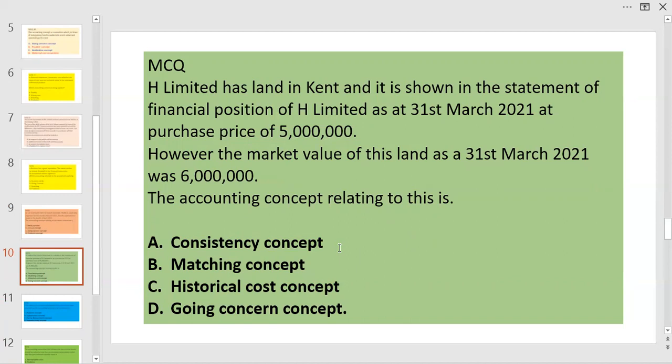Not that you use one accounting principle in one year and another in another year. Same principle is continued to be used. Matching concept is matching of criteria. Going concern is continuity of the business. Therefore, answer is historical cost, actual cost.